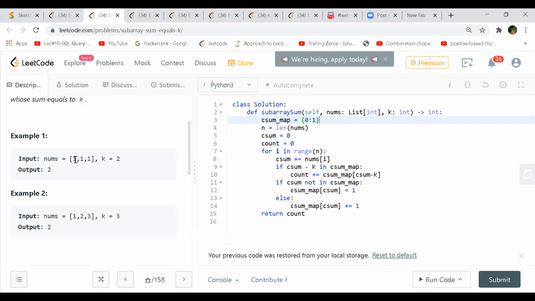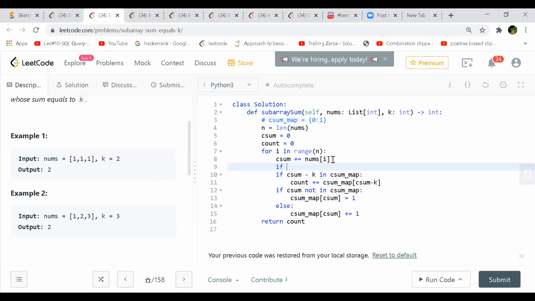Or we can avoid it, the way Praveen was discussing. After line 8, we can avoid that. You just comment out line 3, and after line 8 you do something like that: if current sum is equal to K, then you increment your counter by 1.